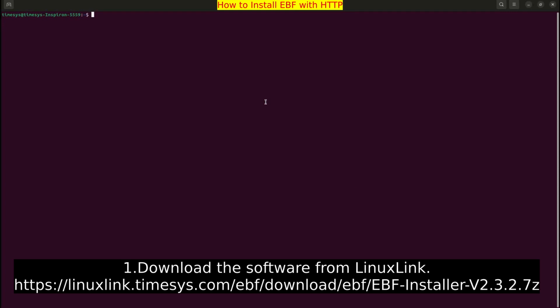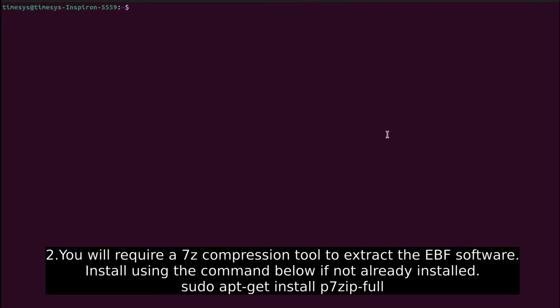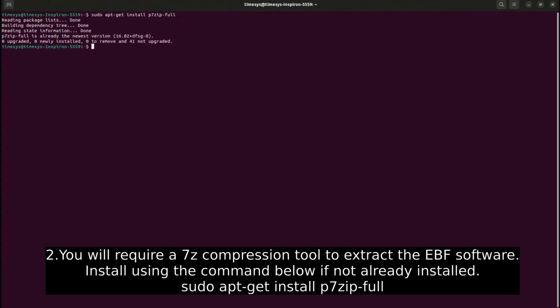First, download the software from the Linux link. You will require the 7Z compression tool to extract the EBF software. If not already installed, install it using the command below: sudo apt-get install p7zip-full.